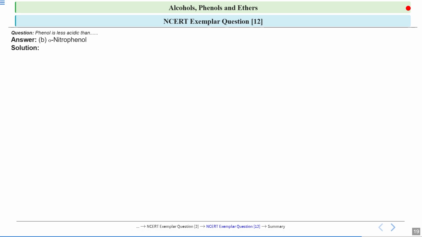Now why does this happen? Look at the case of alcohol. In a simple alcohol like methanol, CH3OH, a methyl group is attached to oxygen, which is electron donating in nature. It donates electron density to the oxygen.